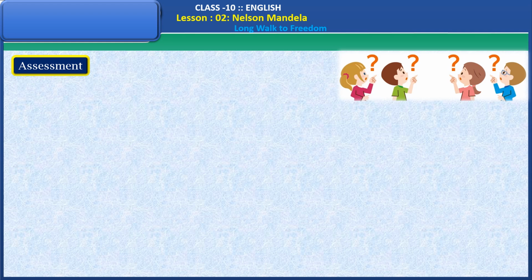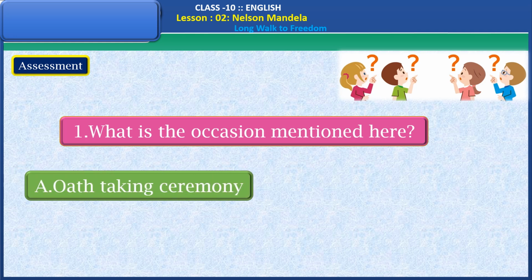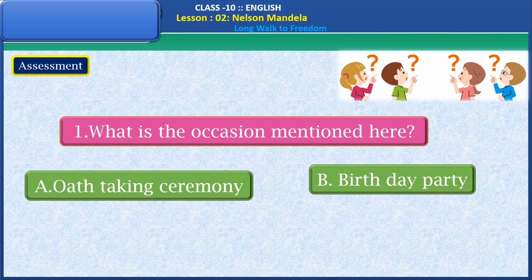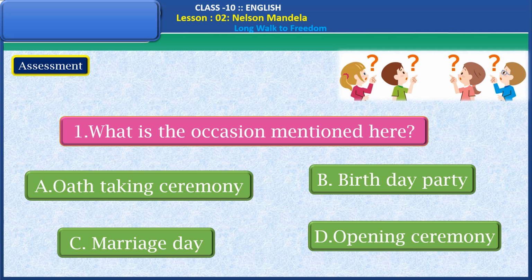Now let's have some assessment questions here. The first question is, what is the occasion mentioned here? Options are oath taking ceremony, birthday party, marriage day, opening ceremony. What is the right option here? Yes, the right option is oath taking ceremony.